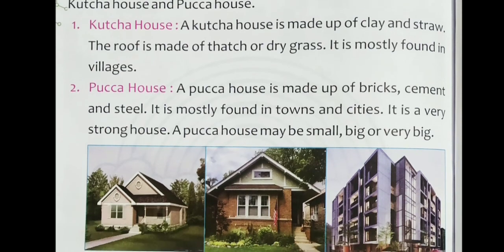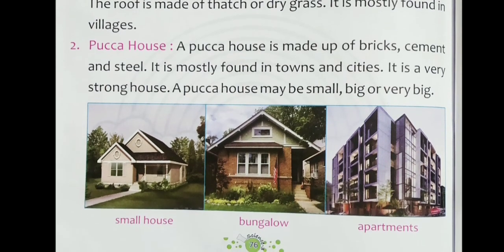After that, I taught you about pakka house. A pakka house is made up of bricks, cement and steel, and it is mostly found in towns and cities.